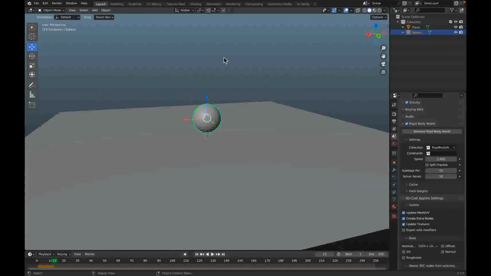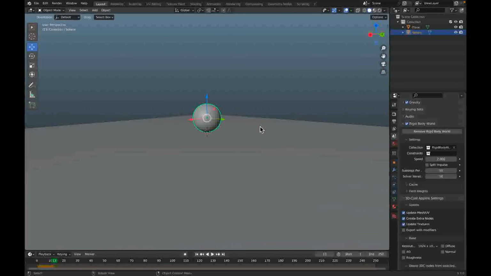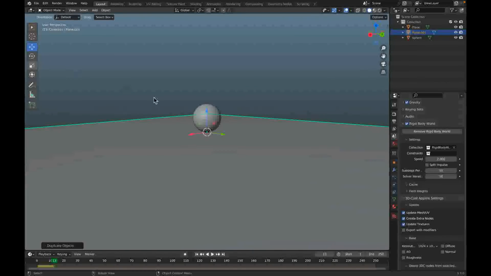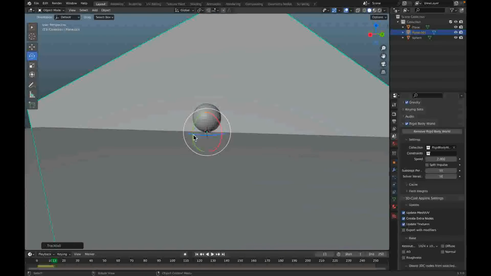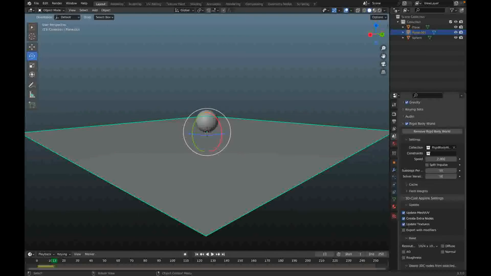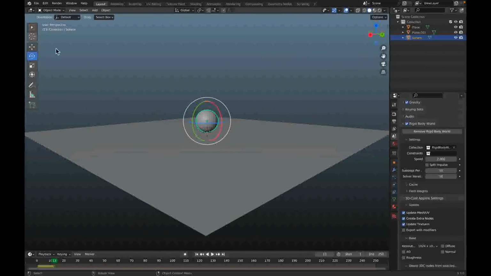You see? But how I made that one video, I hit Shift D, then rotated this, and then did that for every single one. And then I made a material that made this part right here invisible, and I made a ton of spheres, and it was kind of crazy. And that's basics of rigid body simulations.